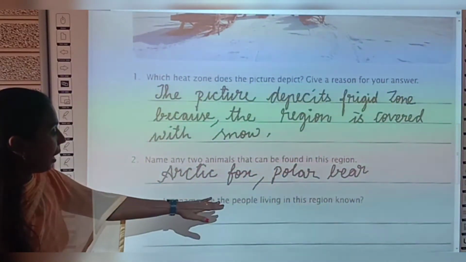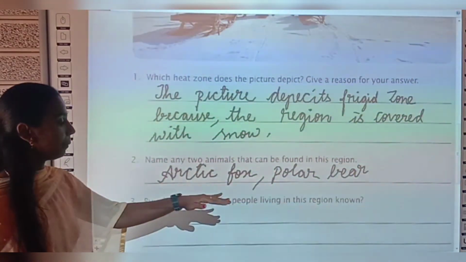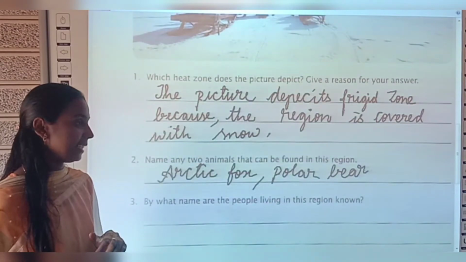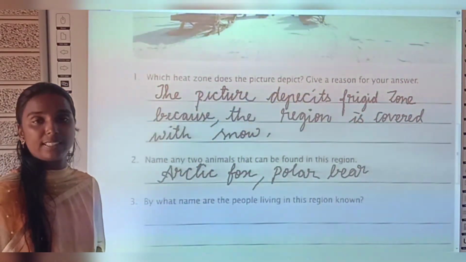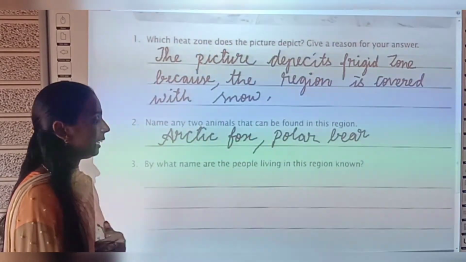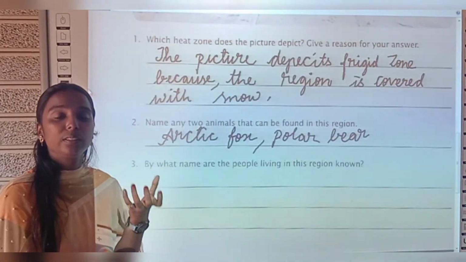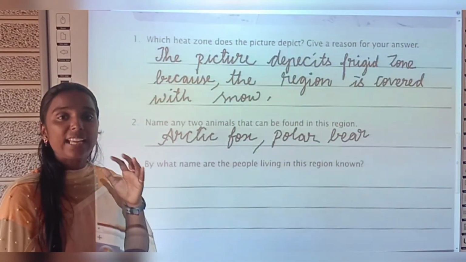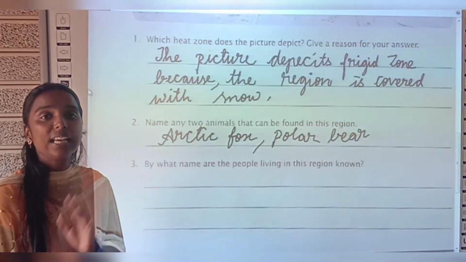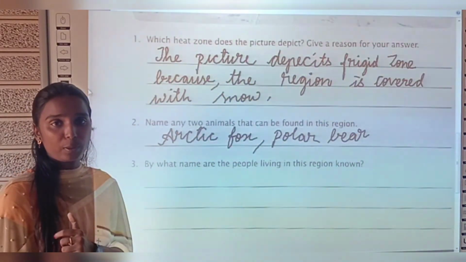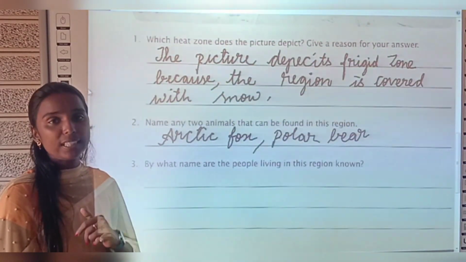By what name are the people living in this region known? So what are the other names given to the people living in this frigid zone? Some people are known as Inuits, right? And some other group of people living in other areas are known as Aleuts, right? You can write your own answer. I am writing: people living in this region are known as Inuits.